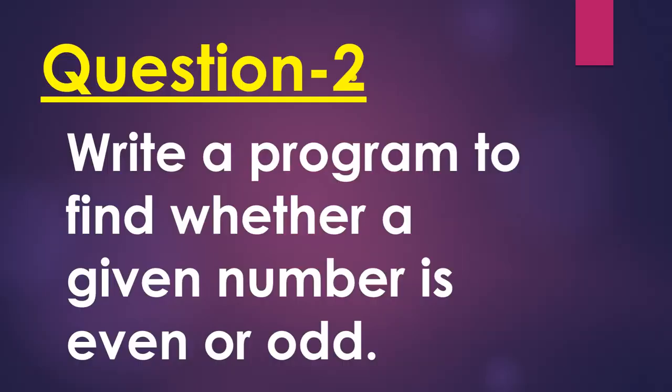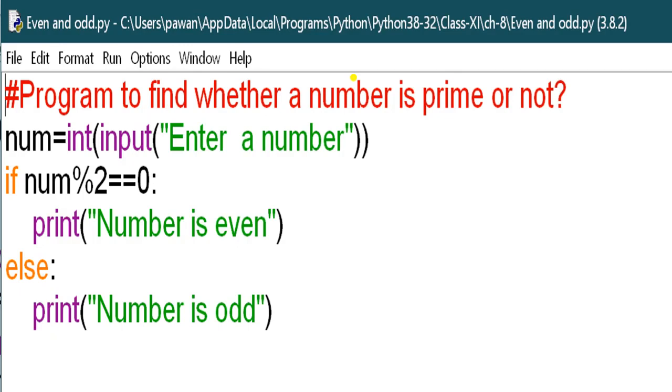Okay. Now next is question number 2. Write a program to find whether a given number is even or odd. So you know how to check an even number and an odd number. Here the code is even or not. Now num is int, you have to enter a number. If num mod 2 is equal to 0, then the number is even, otherwise the number is odd.